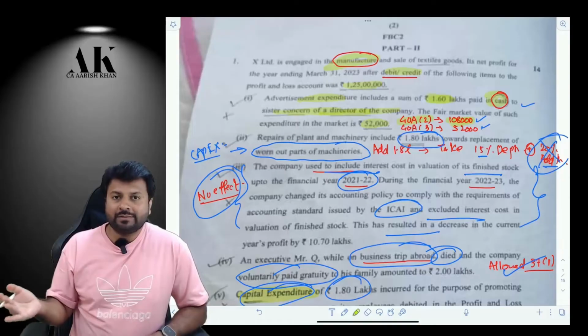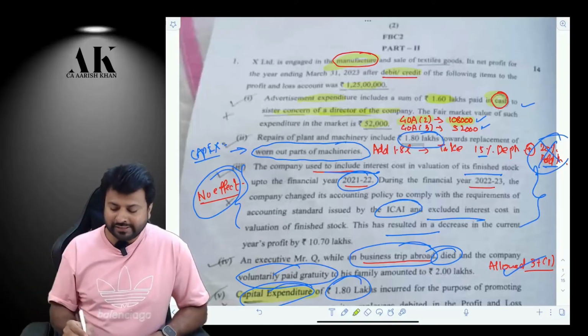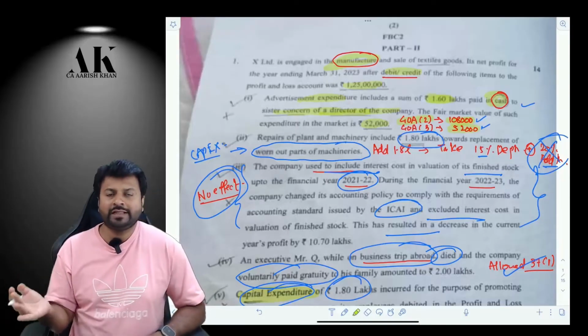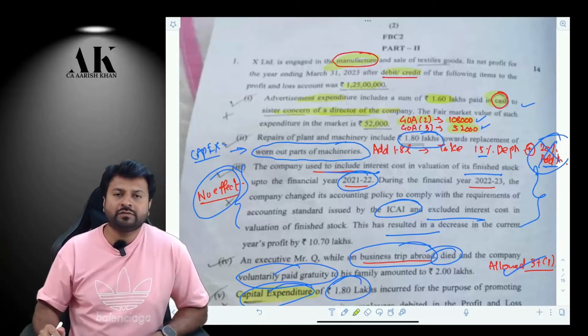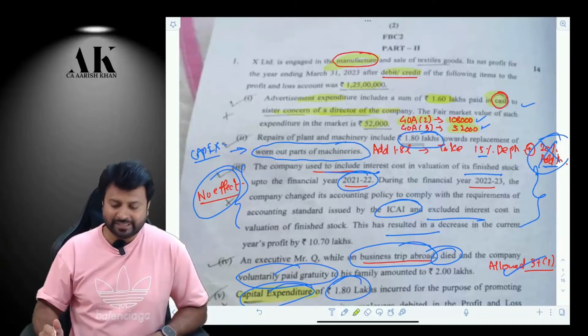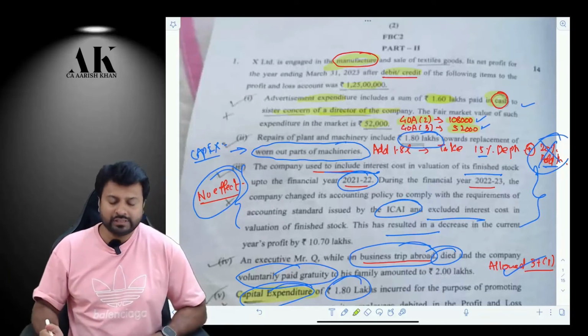Now, if the balance amount is more than 10,000, then disallow under 40A(3). The balance amount is 52,000, which is more than 10,000. Therefore, the balance amount will be disallowed under 40A(3) because it is paid in cash. So this is what the adjustment of the first question is all about.